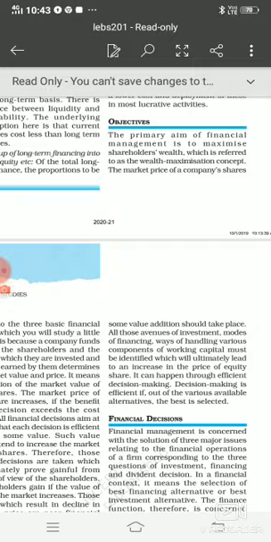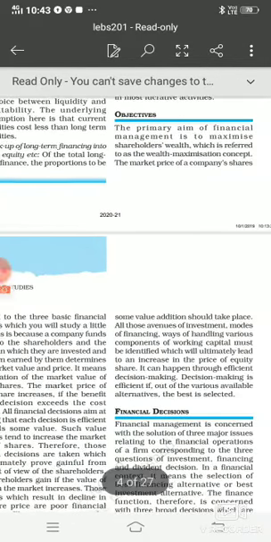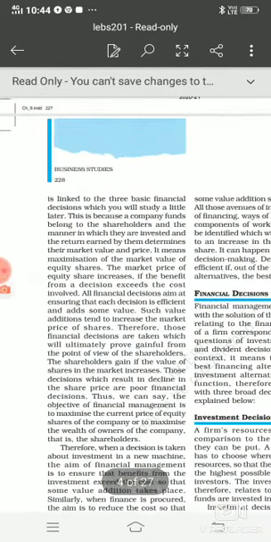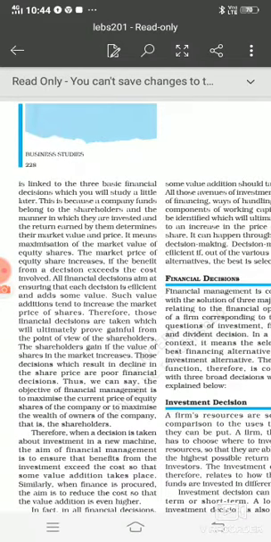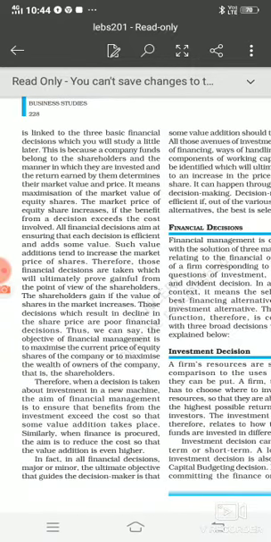So the main objective of any financial management is to maximize the shareholder wealth. And how can the shareholder wealth be maximized? The wealth of a shareholder can be maximized by increasing the prices of its shares, right? It means if the shareholder has purchased certain shares and invested money into the business, we have to increase his profit. For increasing his profit, we need to increase the market prices of the share which he is having.